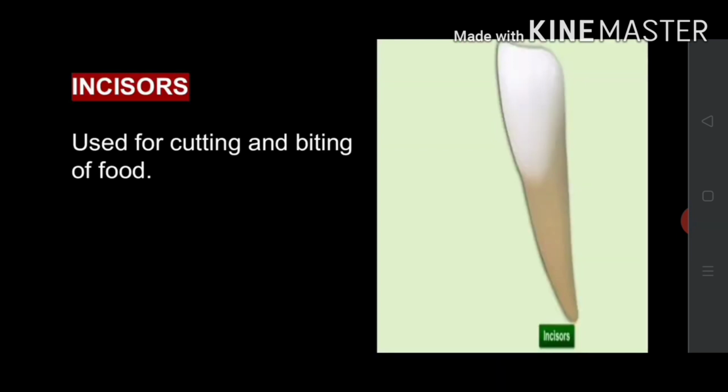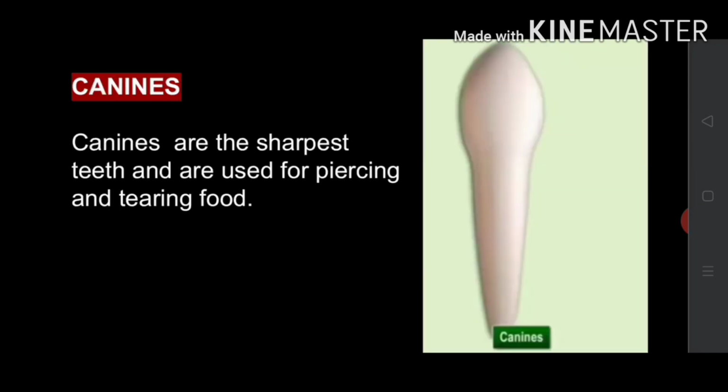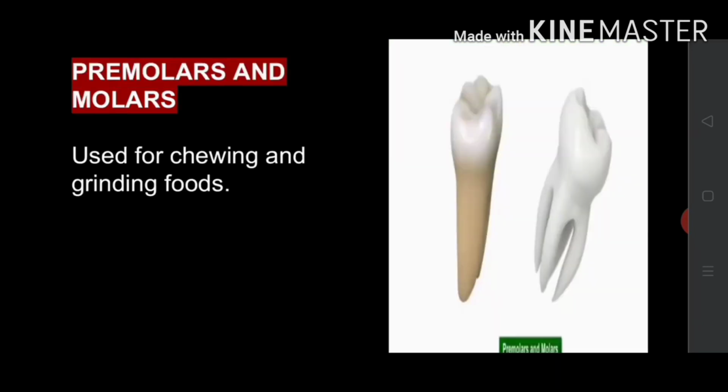First one is incisors. Incisors are used for cutting and biting of food. Canines are the sharpest teeth and are used for piercing and tearing food. Then premolars and molars.